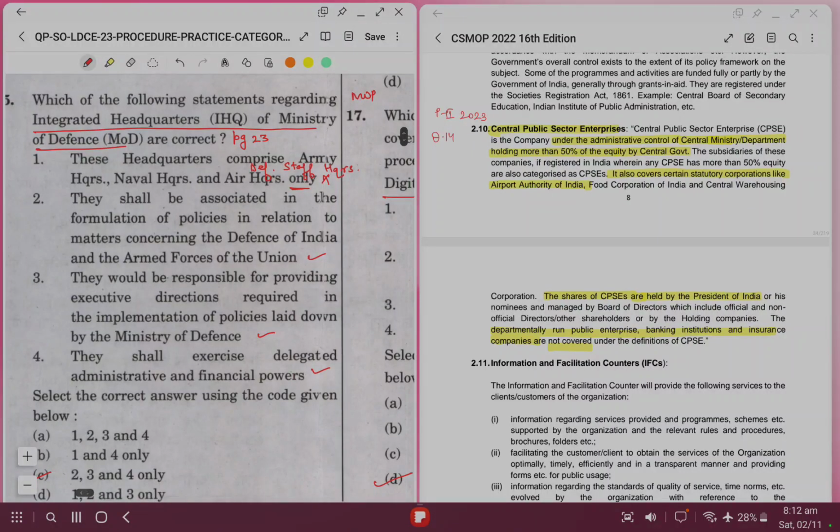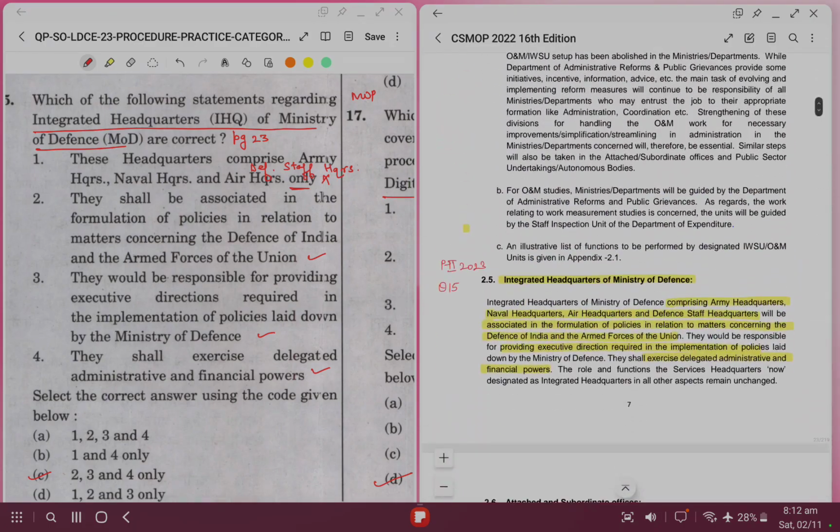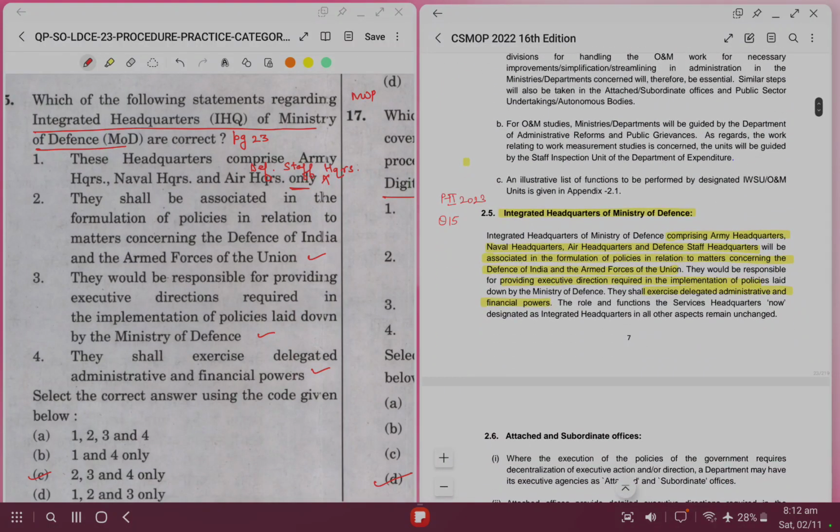Which of the following statements regarding integrated headquarters of Ministry of Defence are correct? These headquarters comprise Army, Naval headquarters and Air headquarters only. Again the word only is here. So let's see page 23. It also includes Defence Staff Headquarters. Option 1 is wrong. These IHQ are associated in formulation of policies in relation to matters concerning the defense of India and armed forces. That is correct.